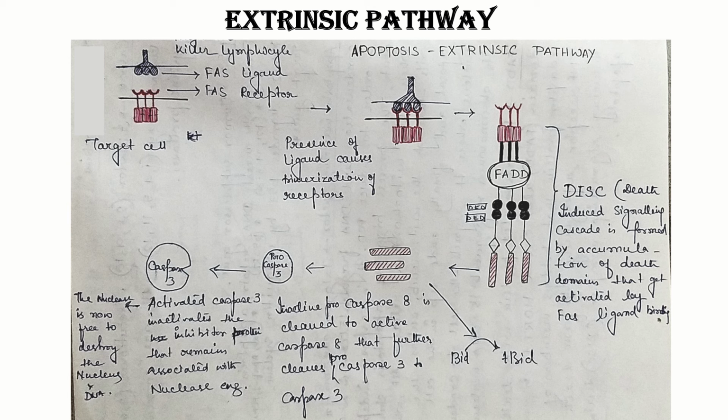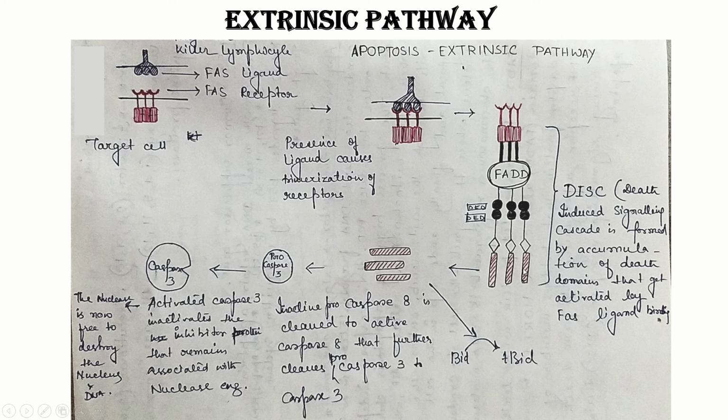Thereafter, by virtue of these death effector domains or DED, it recruits the inactive procaspase 8. Look at this part. FADD has got this DED, these three black balls. Now this striped structure, they are the inactive procaspases, or inactive procaspase 8 more precisely.